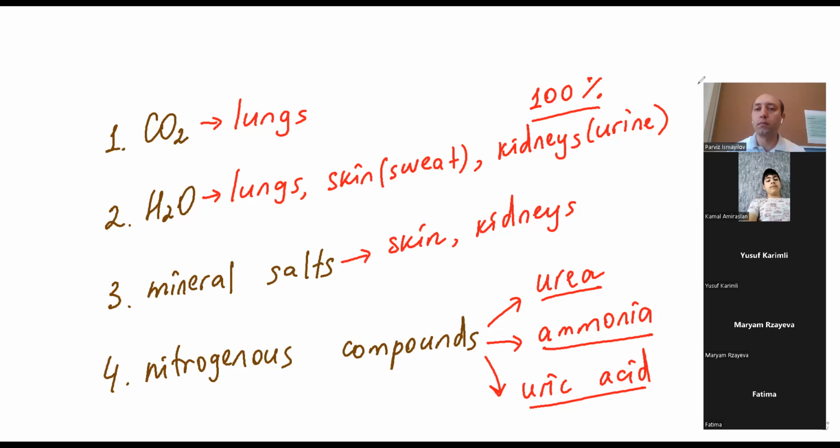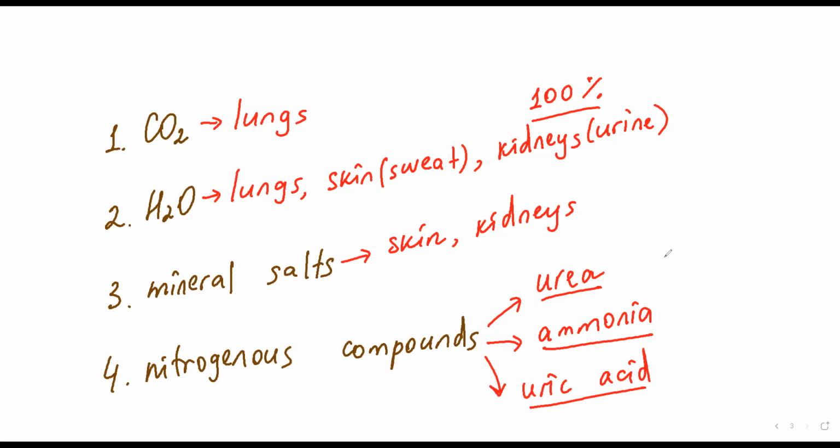If we talk about removal of nitrogenous compounds, as we said, urea, ammonia, uric acid, here also mostly kidneys are sending them out, but some amount by skin.